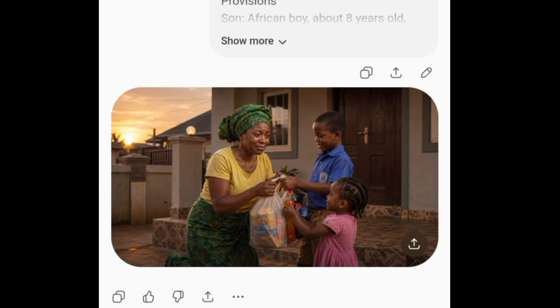I just wanted to take you through this process so that you will know how to maintain consistency in character. Please take good note of this. This is how you can maintain consistency in character when you want to generate your images and for you to have a flawless video, because once you get it right in your reference image, surely your video will be flawless.